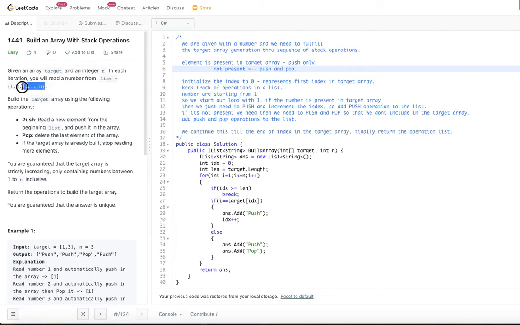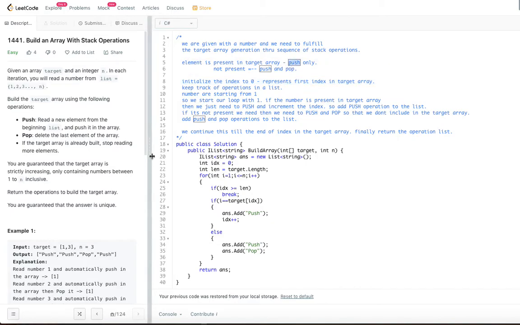So that's why my counter is also starting from 1. So if the counter is the same as the element in the target array where the current index is pointing to, 0 currently, right? So if it is there, that means what we are going to do, just push.